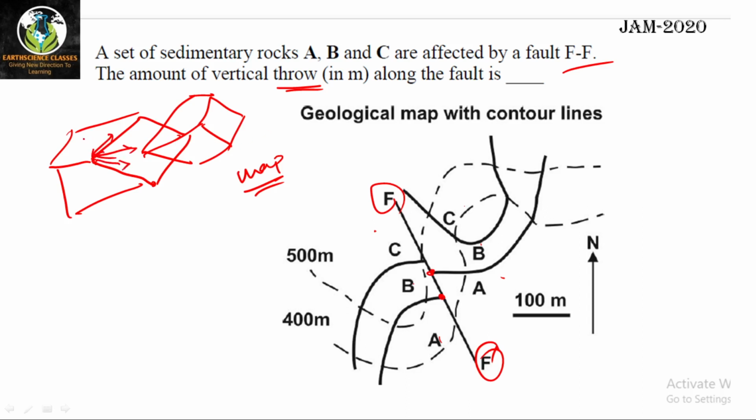Then what is separation? If there is any contact, suppose I place a bed here like this, and that will be here like this.